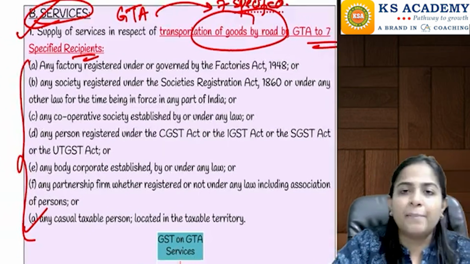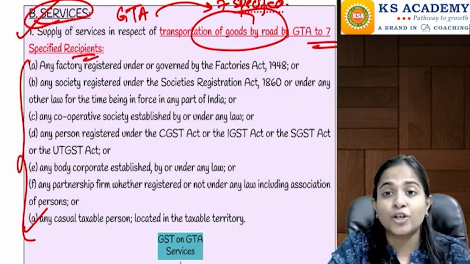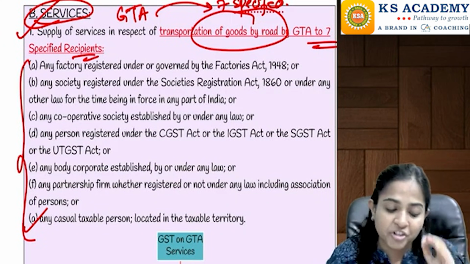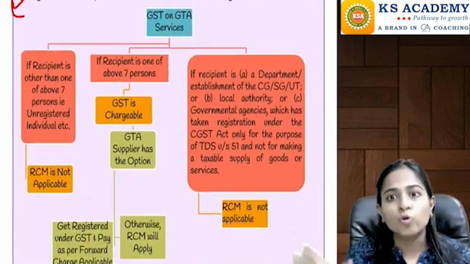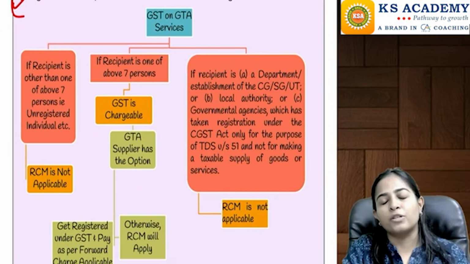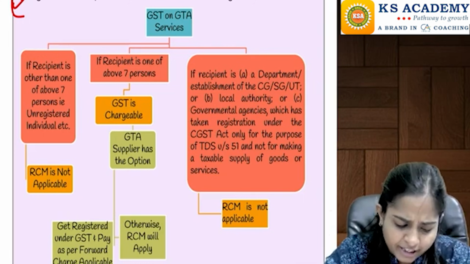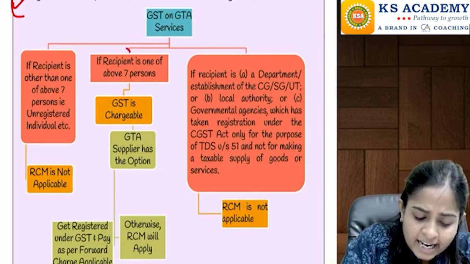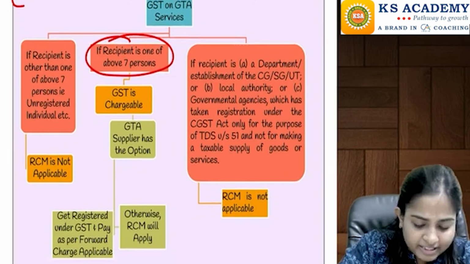These 7 people, if they are taking the services of transportation of goods by road from a GTA, then in such cases the responsibility to pay the tax is on those 7 people. RCM will be applicable and these 7 people will be responsible to pay the tax on the same, meaning there is no responsibility on the GTA. So see what they are telling: if the recipient is one of the above 7 persons, then GST is chargeable.